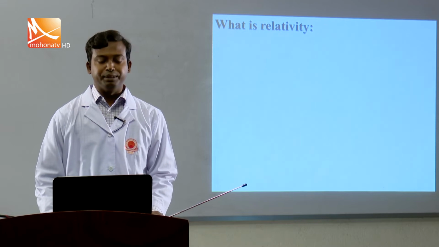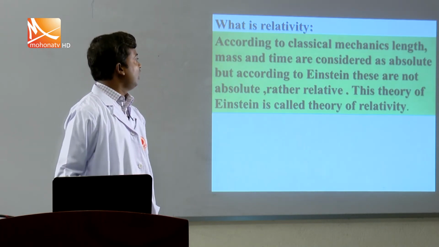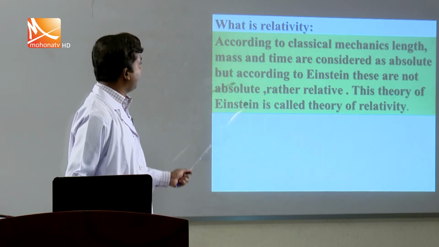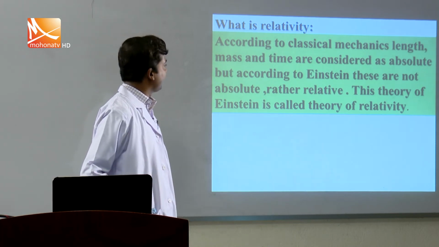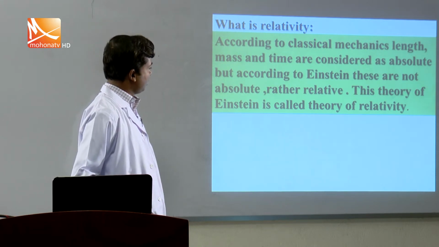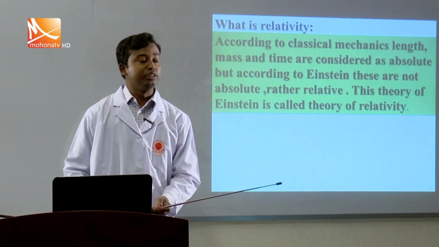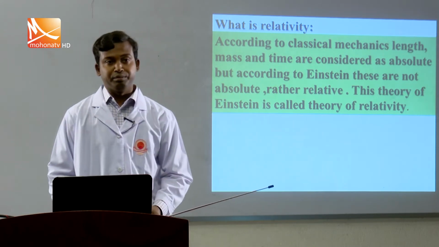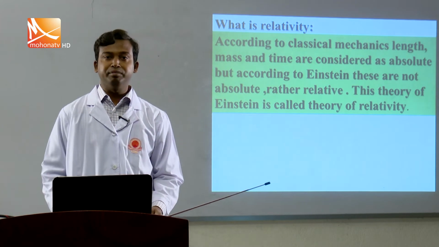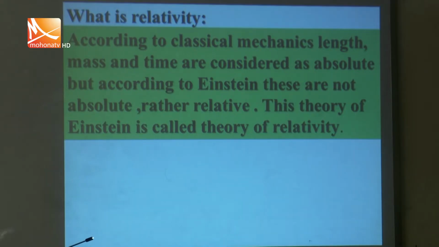So what is relativity? According to classical physics or classical mechanics, length, mass and time are considered as absolute, but according to Einstein, these are not absolute, rather relative. This theory of Einstein is called the theory of relativity. From ancient times, my dear student, we thought that mass, time and length are absolute, that is, not changeable.